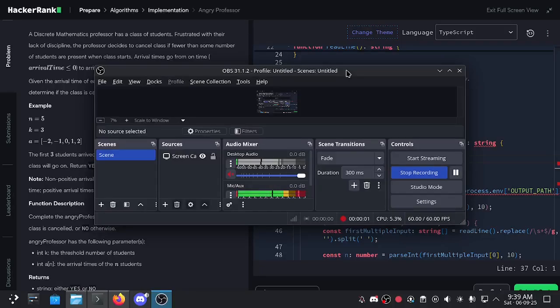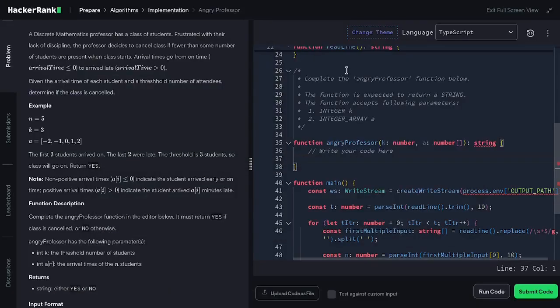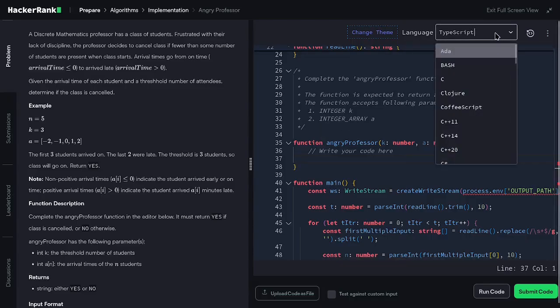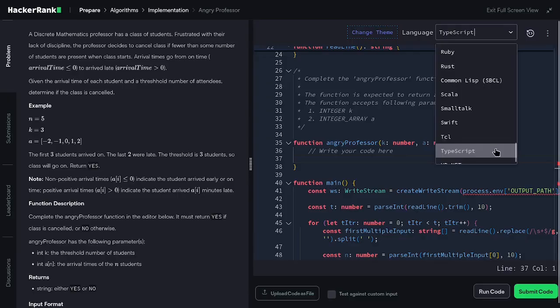Hello everyone, I am Alfian and today we are going to solve the HackerRank challenge in the problem solving section called the Angry Professor. For this particular challenge, we are using TypeScript as our language. If you want to use something other than TypeScript, then go ahead, I encourage you to do so.